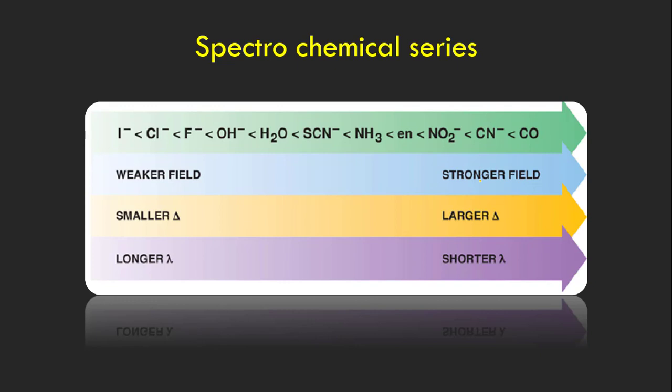For the strong field ligands there will be a larger energy splitting and shorter wavelength, they form strong bonds, and they form stable complexes also. And the complexes having weak field ligands have smaller energy values and longer bond length and wavelength values. So this is about the spectrochemical series, which was explained by crystal field theory.